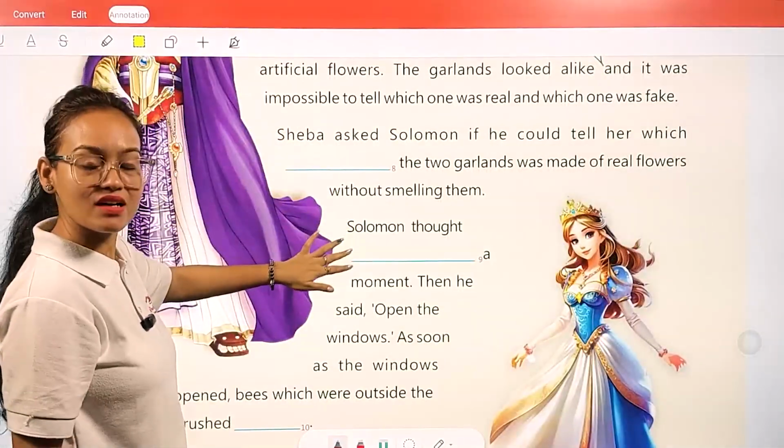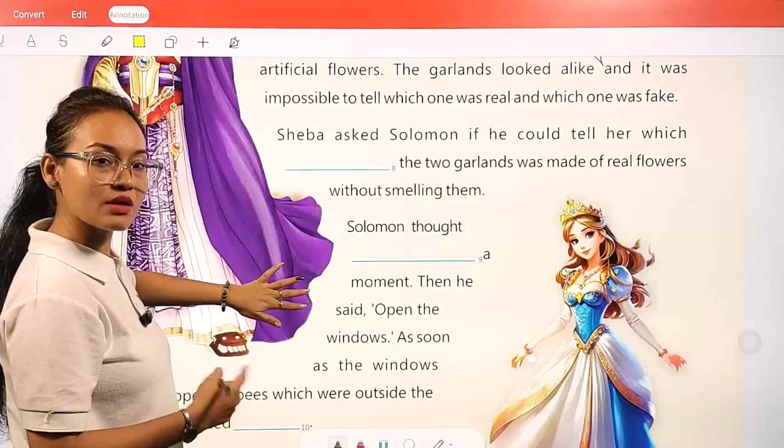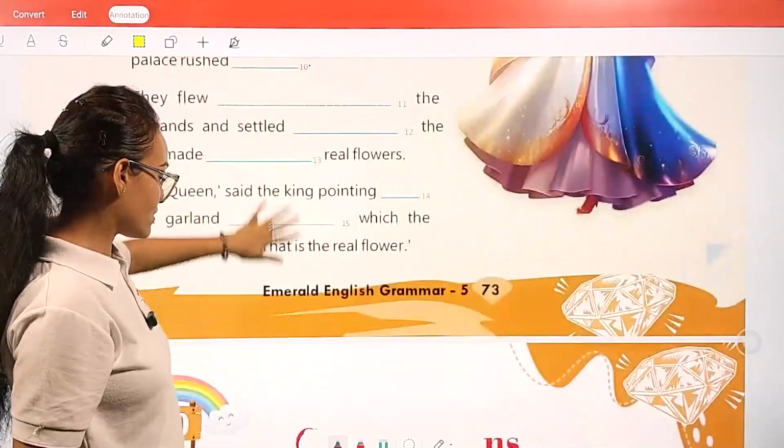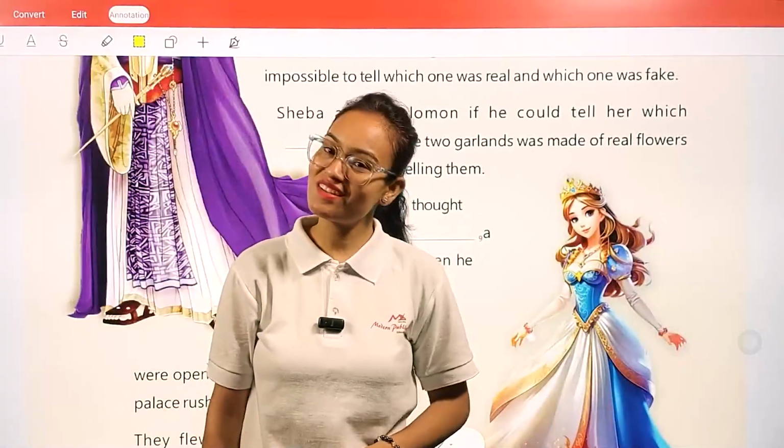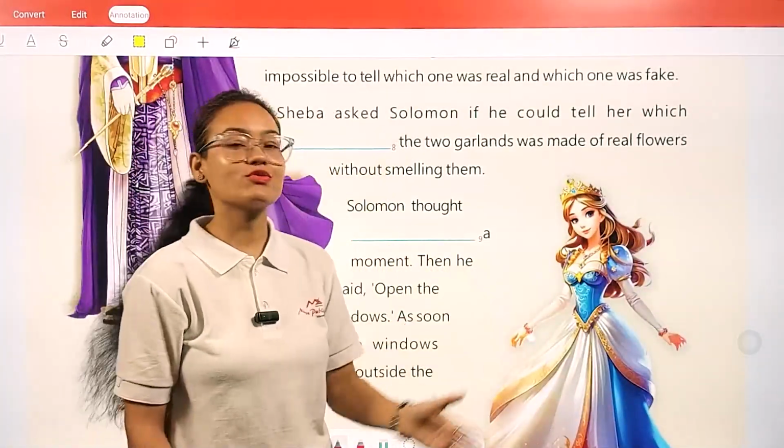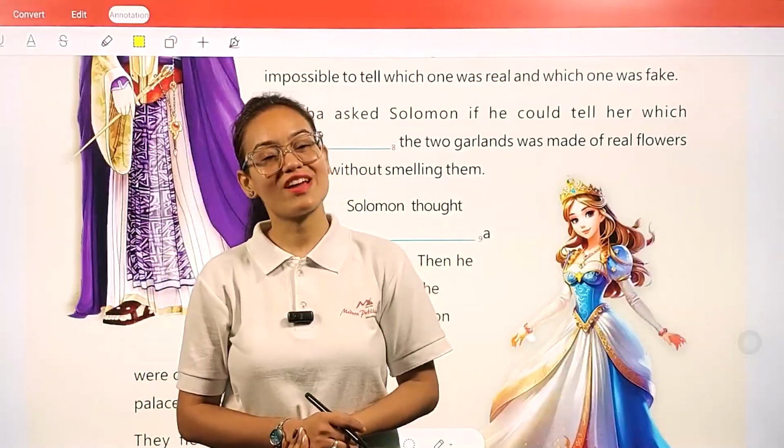Read this story and correctly fill in the preposition words in the blanks. Okay, my dear friend, in this way we have completed our chapter number 9 also. Just go thoroughly through this chapter and complete all the leftover exercises.